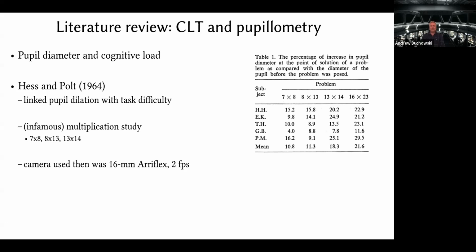Oftentimes, eye tracking papers also mention Hess and Polt, 1964, referring back to that work on pupil diameter. However, it is very important to mention that in that work, they used a specialized pupillometer, an Ariflex 16 millimeter, which measured at 2 frames per second, which is very different from today's eye trackers, which measure at a higher rate and are usually much farther away from the pupil, and the eye is usually allowed to move.